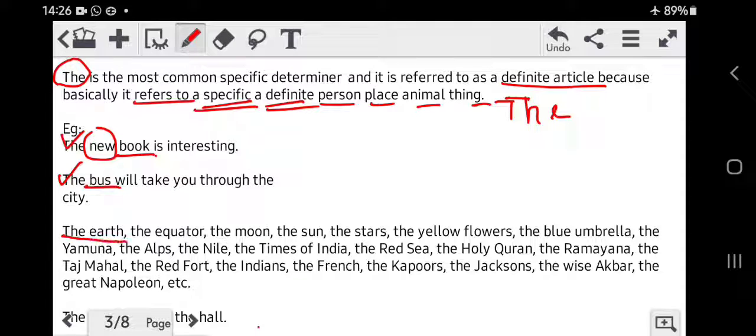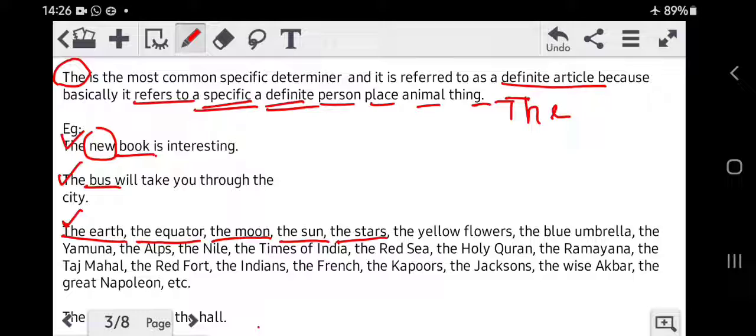The earth. Why do we say the earth? We can also say an earth, or use an instead of the, because earth starts with a vowel E. But because earth is only one, it is special, it is something specific, therefore we use the article the. Similarly, the equator, because equator is something specific, definite. The moon, there is only one moon, one specific moon. The sun, one specific sun.